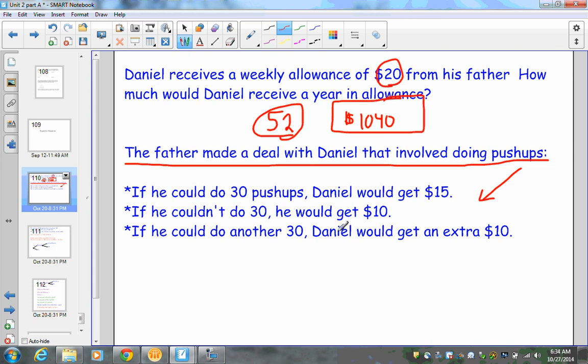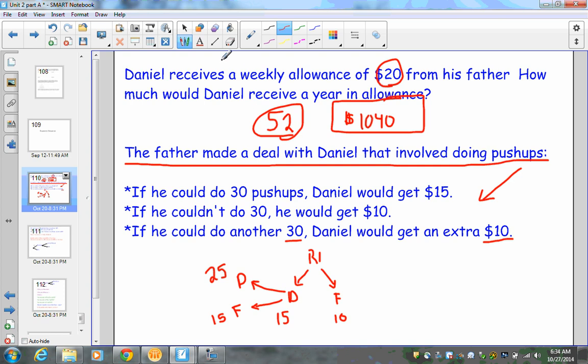So let's say this is round one of push-ups. He's either going to do them or not do them. If he does it, he would get $15. If he fails, he would only get $10. Okay. Now, here's the second part. If he could do another 30, then he would get an extra $10. So if he does it again, he would get a grand total of $25. As opposed, if he fails, he's only stuck with $15.